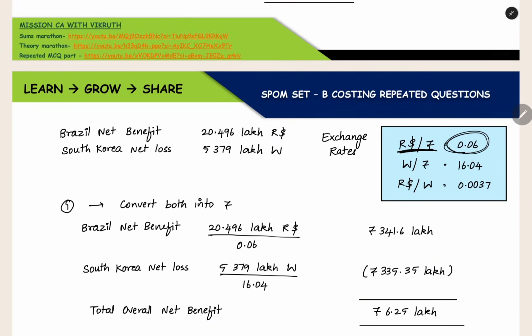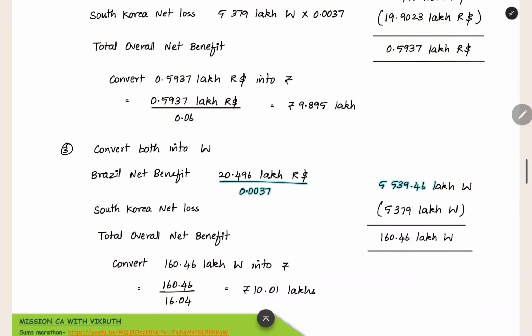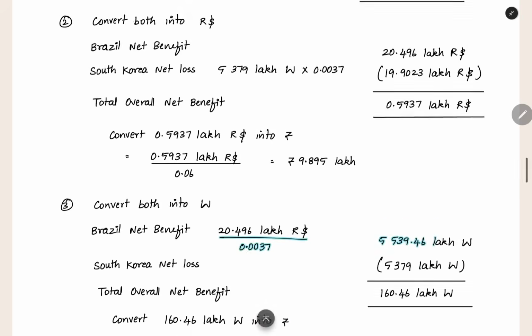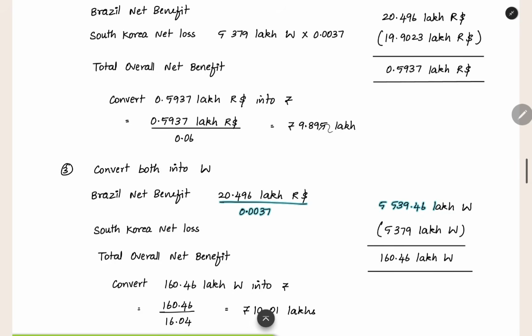This is the rate 0.06. We are going to convert R dollar but the quote is given for rupees. So we have to divide. So this is the 0.5 lakh net benefit we are getting. Divide by the quote. You are getting this much as the rupees. You have converted into rupees. Now this is the benefit you are getting in the second method, 9.895 lakh, or you can call it 9,89,500. So this is the net benefit under the second method.